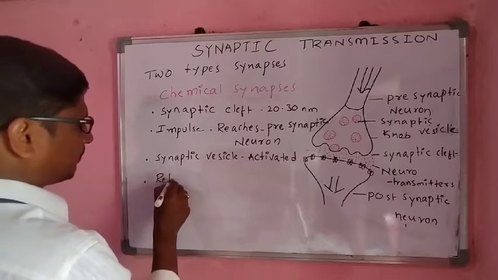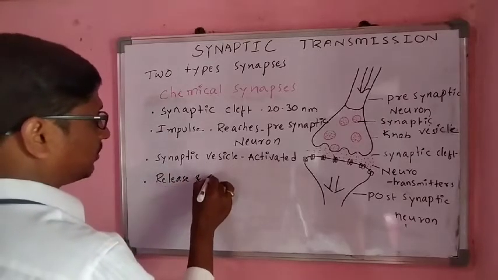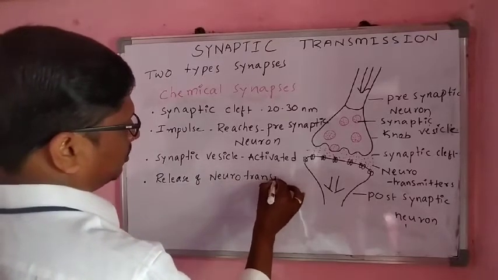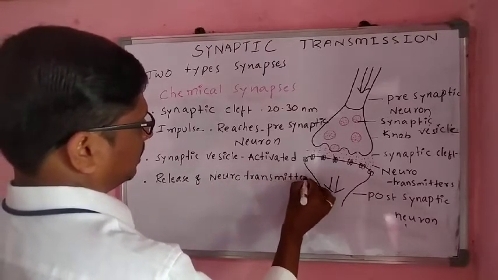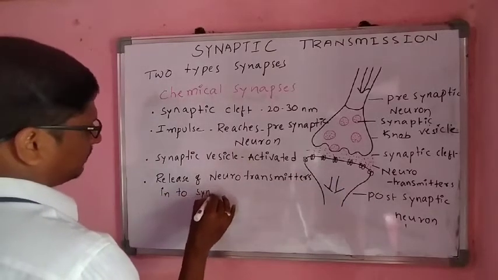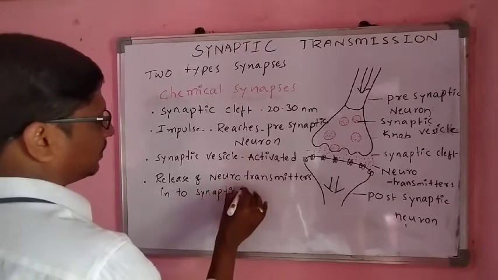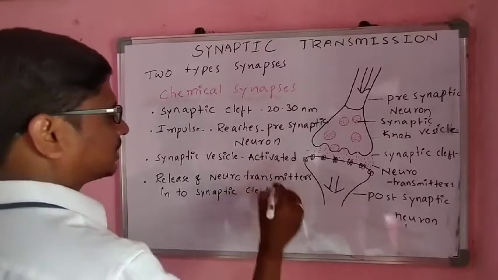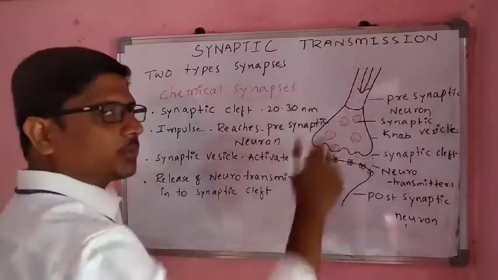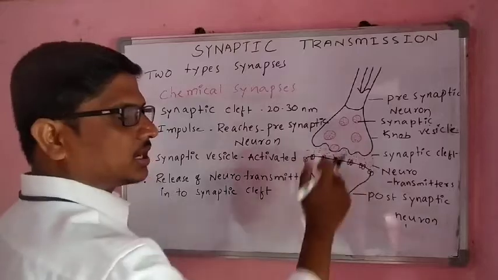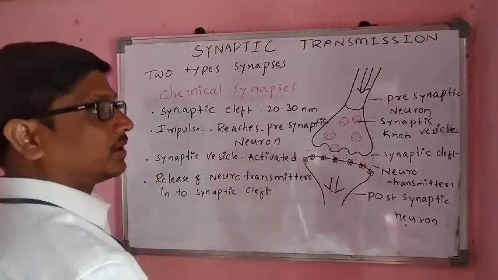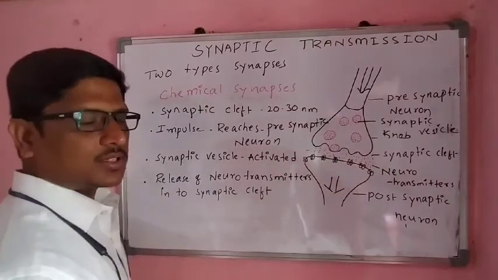These synaptic vesicles are activated and release neurotransmitters into the synaptic cleft. When the impulse reaches here, it causes depolarization of the membrane and activates the synaptic vesicles.